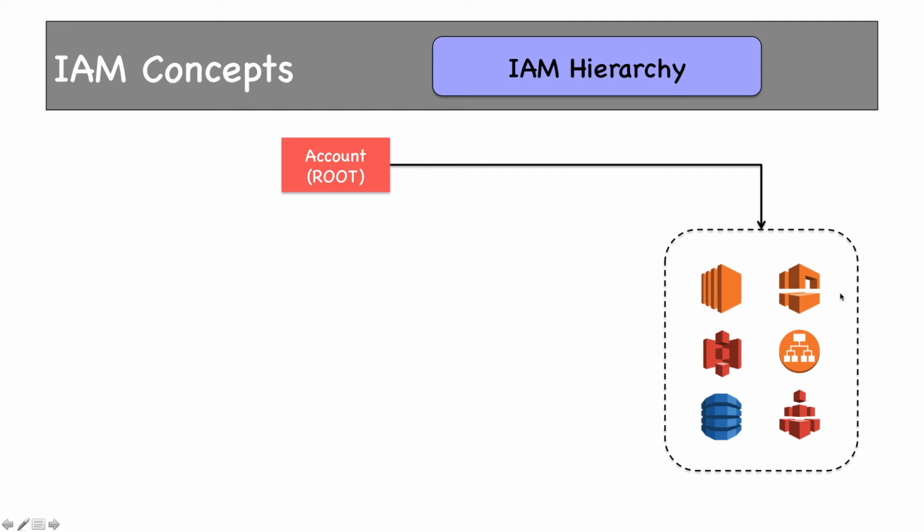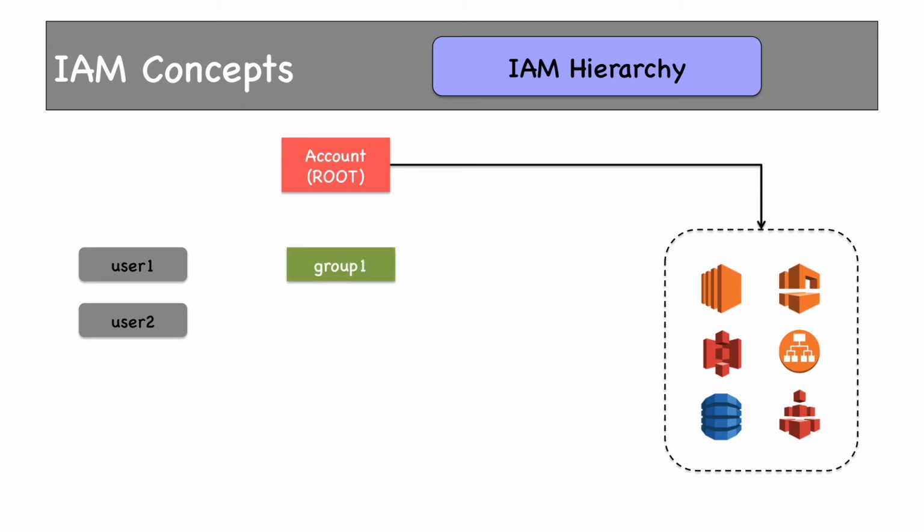As I said, not all should have access to do everything, which means these resources should be controlled by only a few users or groups. That is where users and groups come into the picture in AWS. These users and groups are called IAM users and IAM groups. These are a set of users created under this root account.